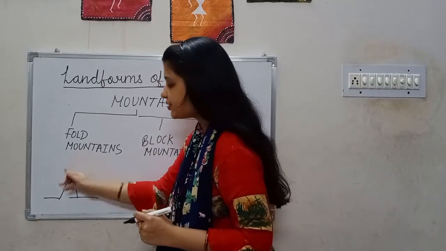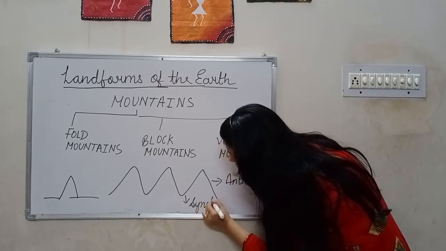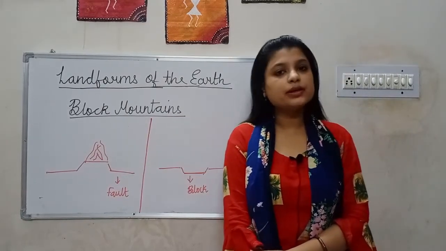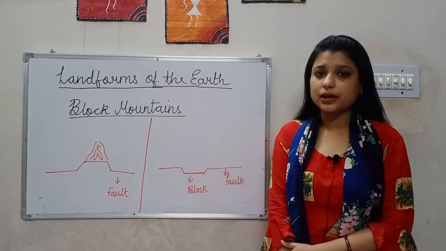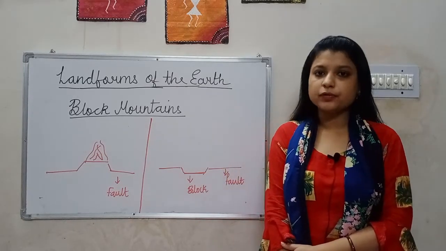A wave-like formation happens. We can get such kind of fold mountains. This upfold is known as anticline and downfold is known as syncline. The Himalayan mountains in Asia, Ural mountains in Russia, Andes in South America, Rockies in North America are some of the examples of fold mountain.